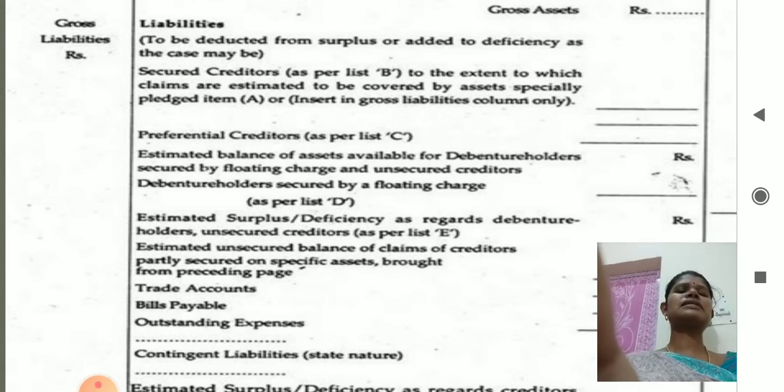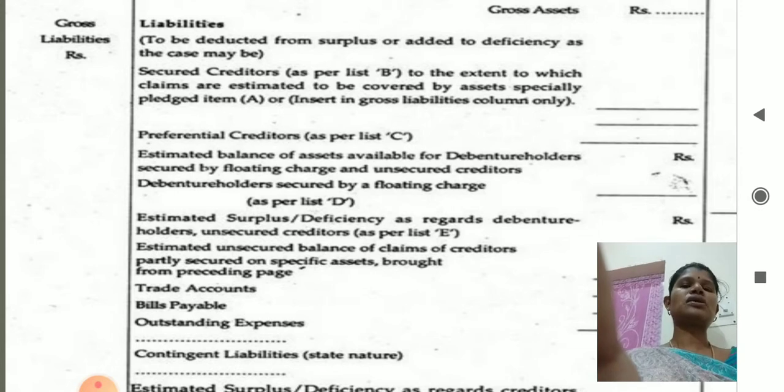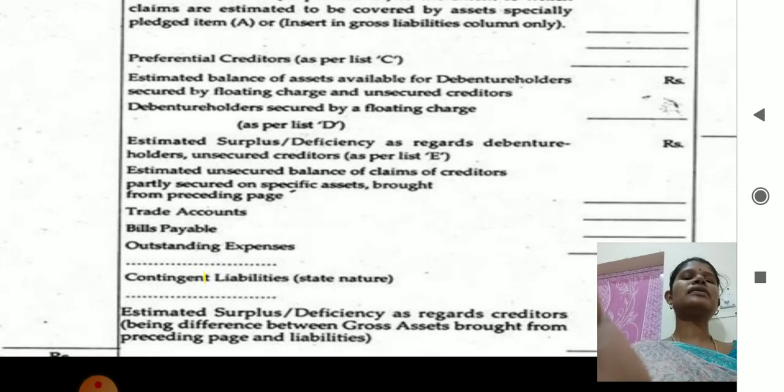List E includes trade creditors, bills payable, contingent liabilities and bills likely to be discounted. So after deducting this, that amount gives the estimated surplus and deficiency as regards creditors. So these are lists B, C, D, E and F.